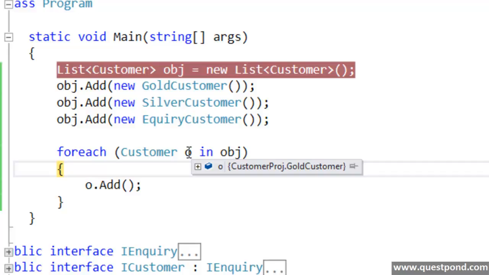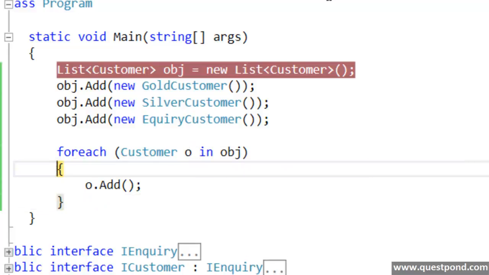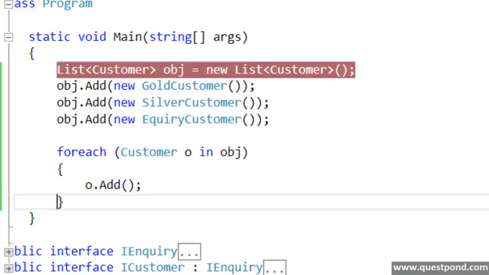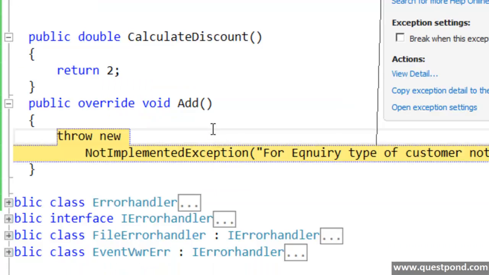So I can take each one of those objects. For example, you can see I'm taking up the gold customer from here. I'm invoking the add method. It works perfectly well. Then I take up the silver customer, I invoke the add method, and that also works perfectly well. Then I take up the inquiry customer and I call the add method, and I get an exception here. If you remember right, we don't want the inquiry customer to be added to the database, right? So in the add method, I had thrown a not implemented exception, saying that addition of the customer class to the database is not allowed, specifically for the inquiry customer. That's why this error is thrown here.